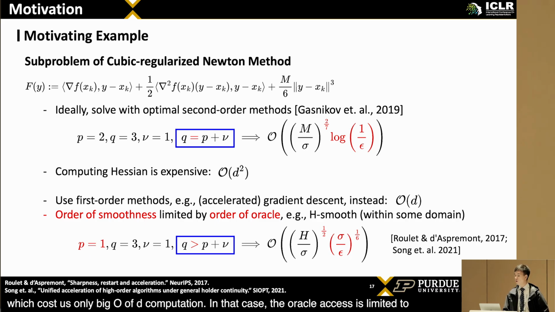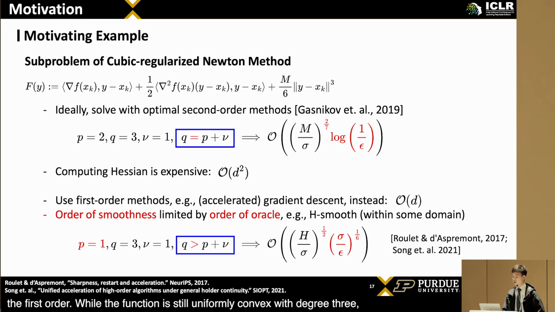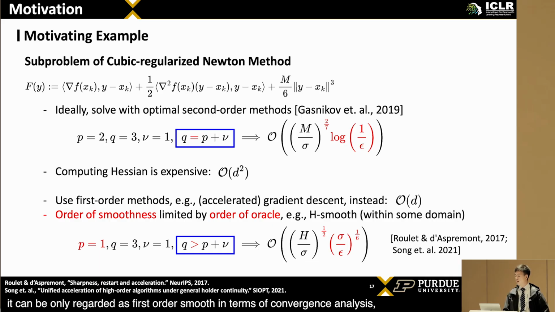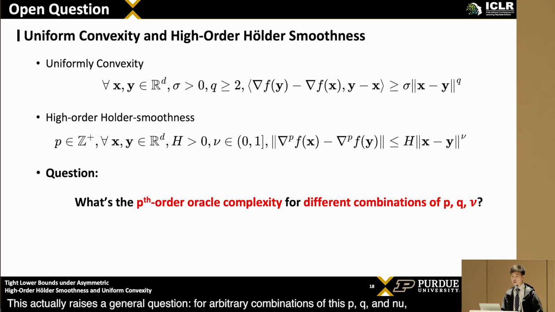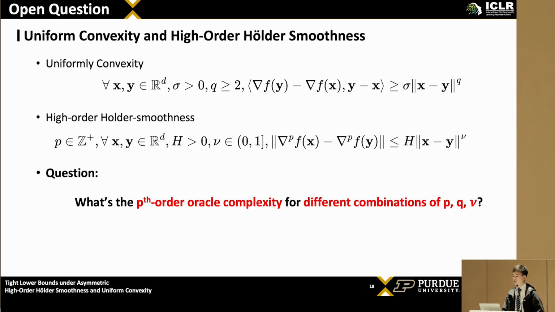In that case, the oracle access is limited to the first order. While the function is still uniformly convex with degree 3, it can be only regarded as first-order smooth in terms of convergence analysis, creating a mismatch here. Existing results show that the first-order complexity in this setting is square root of the first-order condition number times 1 over epsilon to the power of 1/6. This actually raises a general question. For arbitrary combinations of this p, q, and nu, what is the p-order oracle complexity?